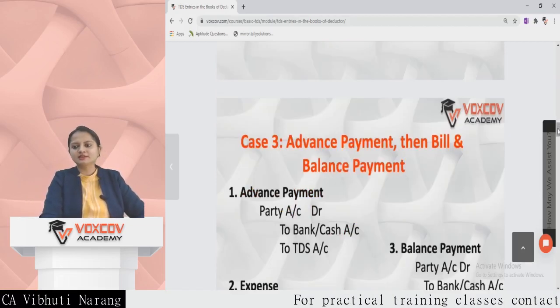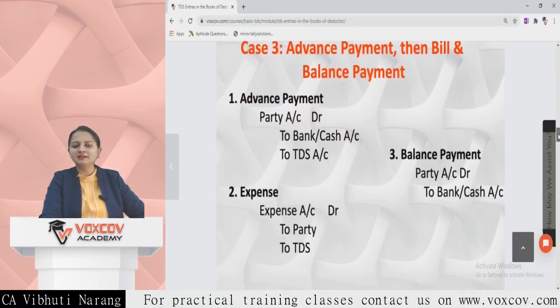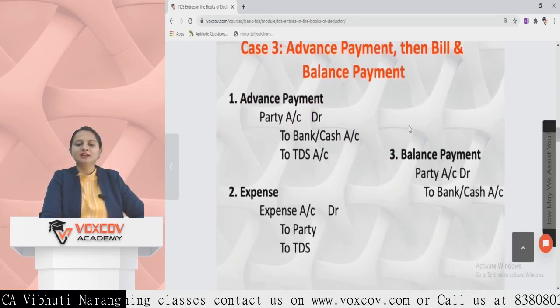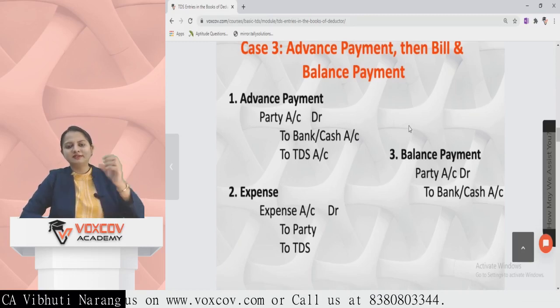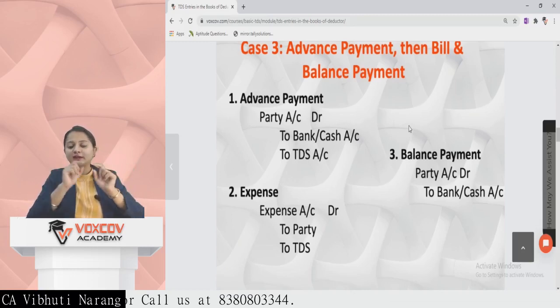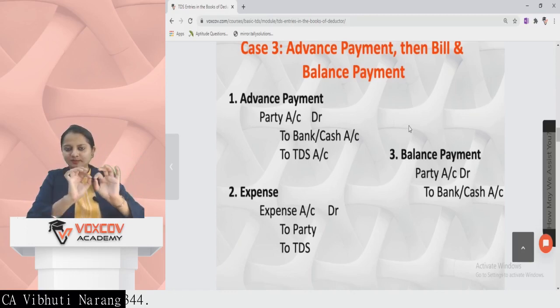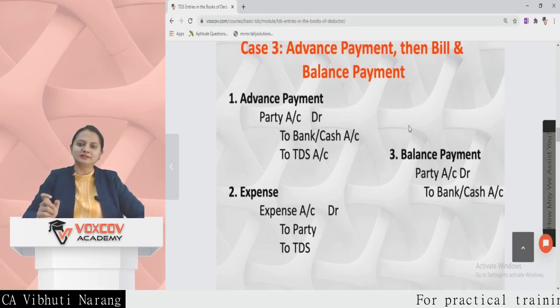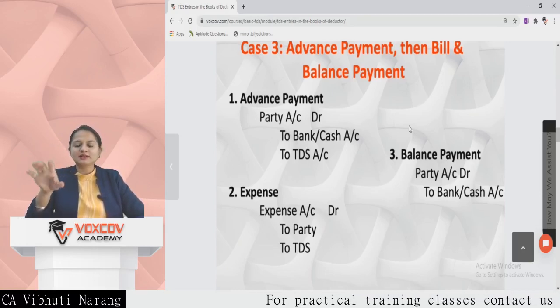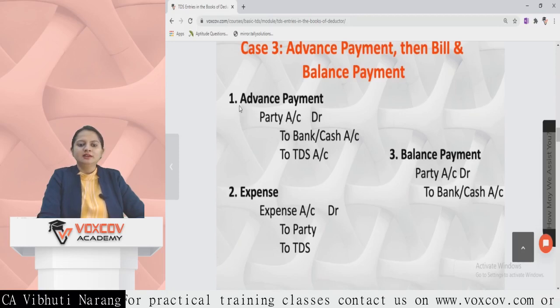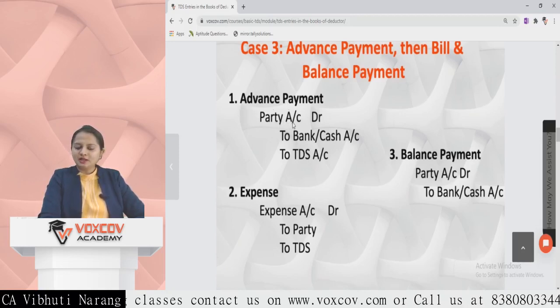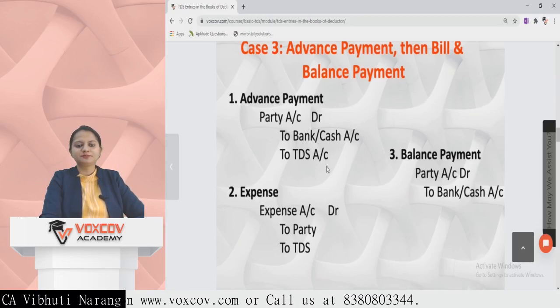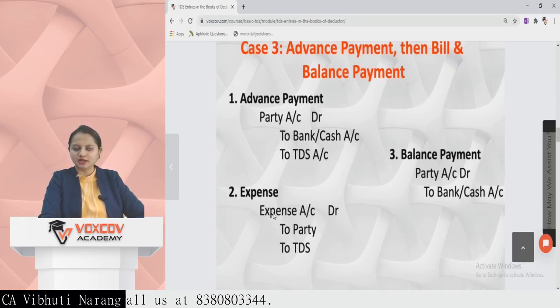The third case is where there is an advance payment first, then the bill, and then the balance payment. There is a twist in this case, because when you are paying some amount as advance, you will deduct the set percentage of TDS at the time of advance. Also, when the bill is received, TDS is again to be deducted on the balance amount. You'll understand more clearly with an example below. At the time of advance payment, the entry will be party account debit to bank or cash, to TDS. At the time of expense, the entry will be expense account debit to party, to TDS. At the time of balance payment, it will be party account debit to bank.